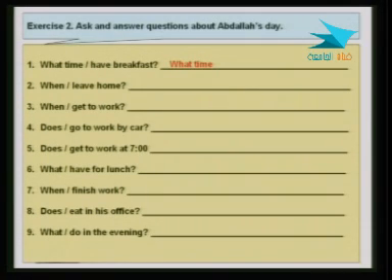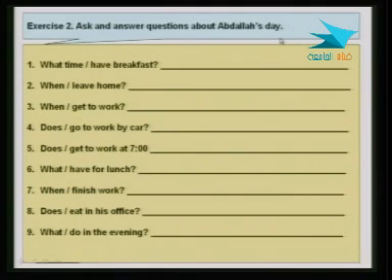All right. Now, look, we have some information here, okay? Have breakfast. What time? Now, what do we need to make a question from these words? What time, the question word plus the word time, and then have breakfast. It's, again, about questions about Abdullah's day.